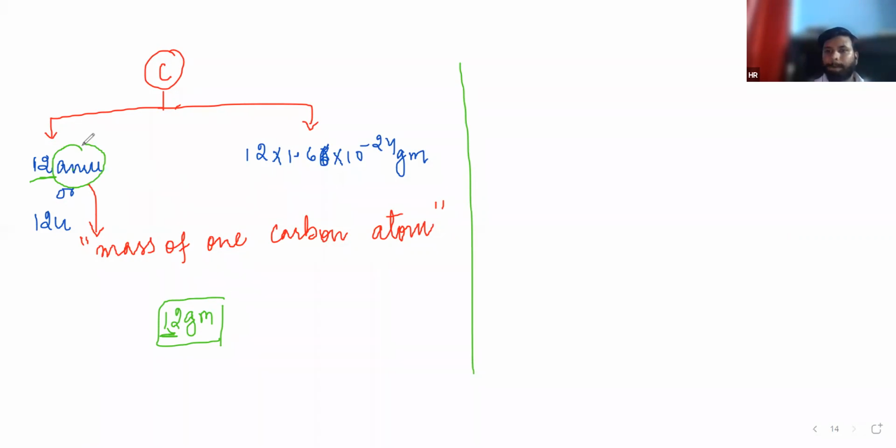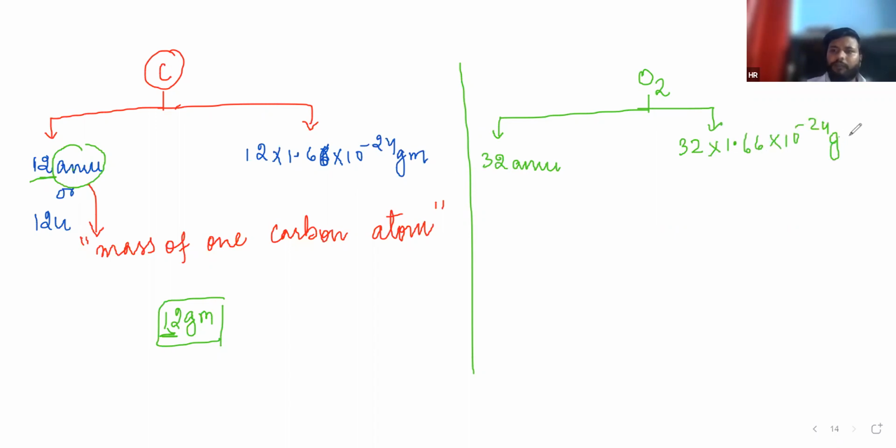If I am writing O2 here, the mass of one oxygen atom is 16, and the mass of O2 is 32 AMU. If I want to convert it into gram, that is 32 into 1.66 into 10 raised to the power minus 24 gram.